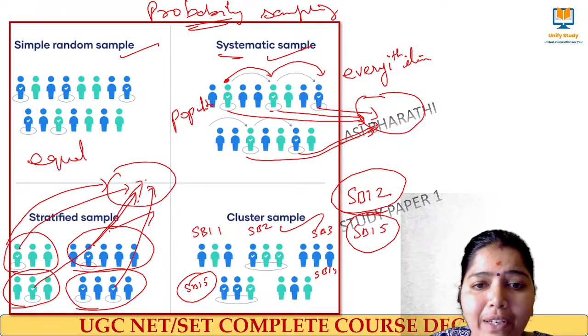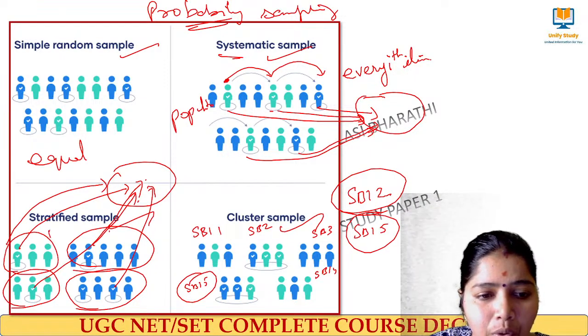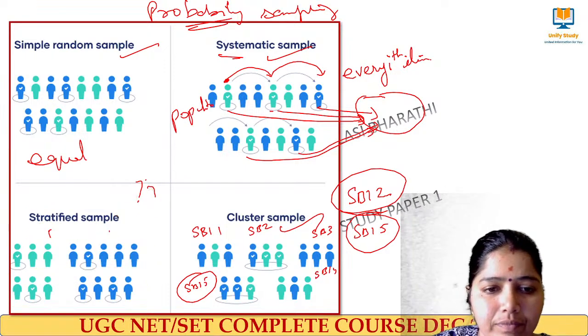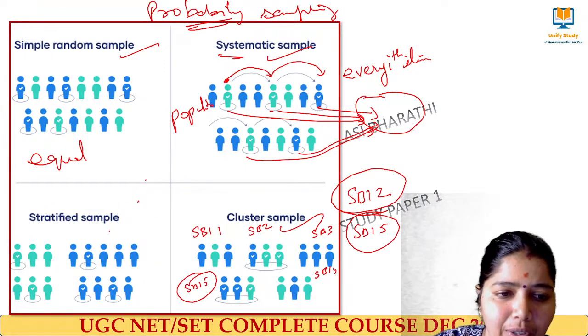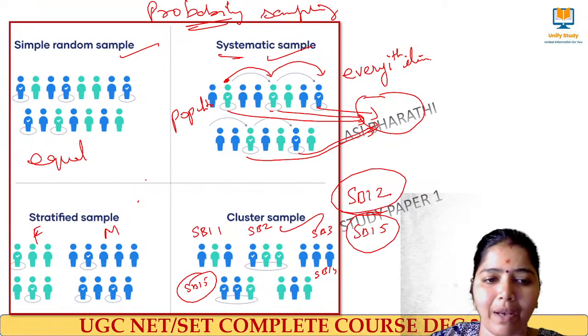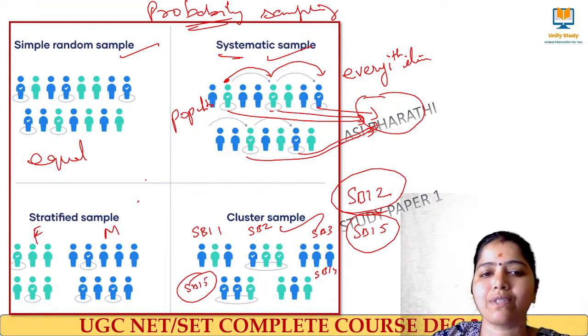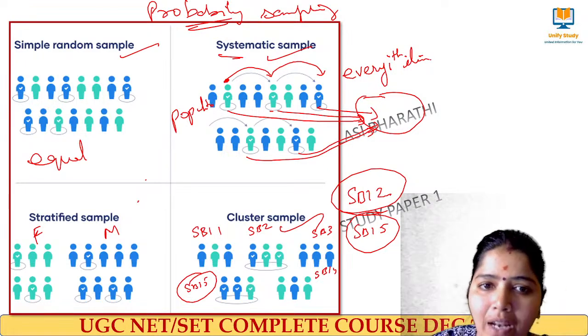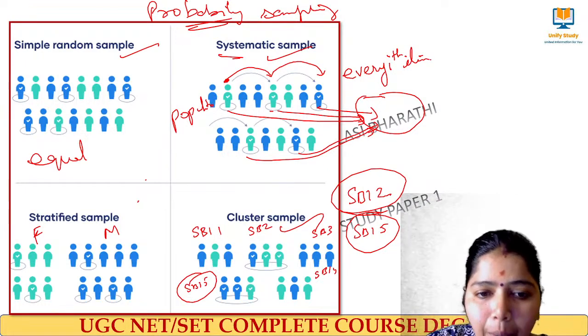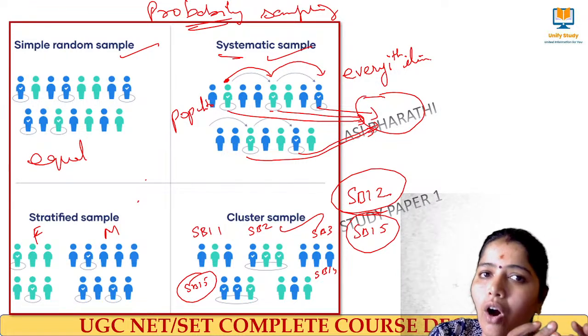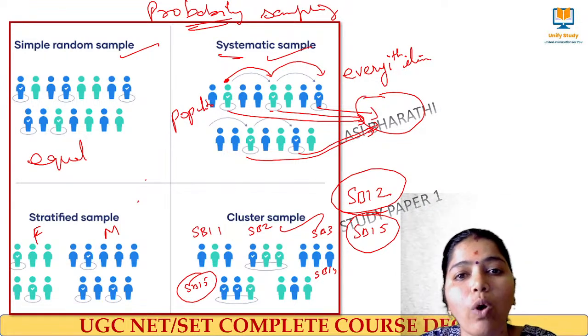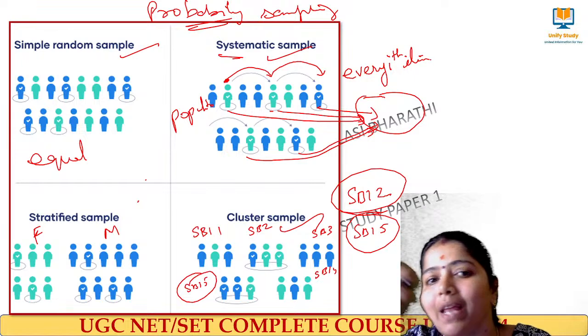You can imagine this as female, this as male. The light blue is female and the dark blue is male. So I have categorized them in terms of gender as groups, and then from each group I am taking a sample.